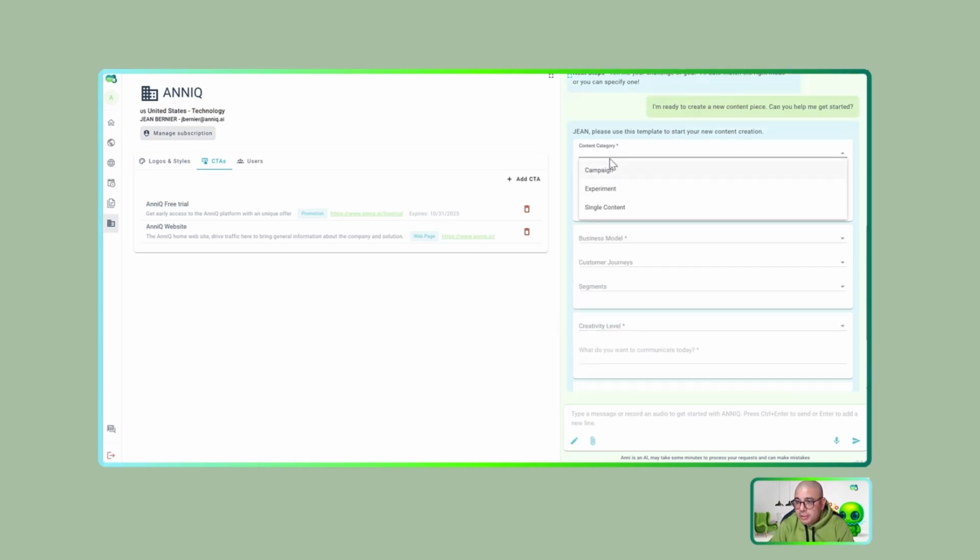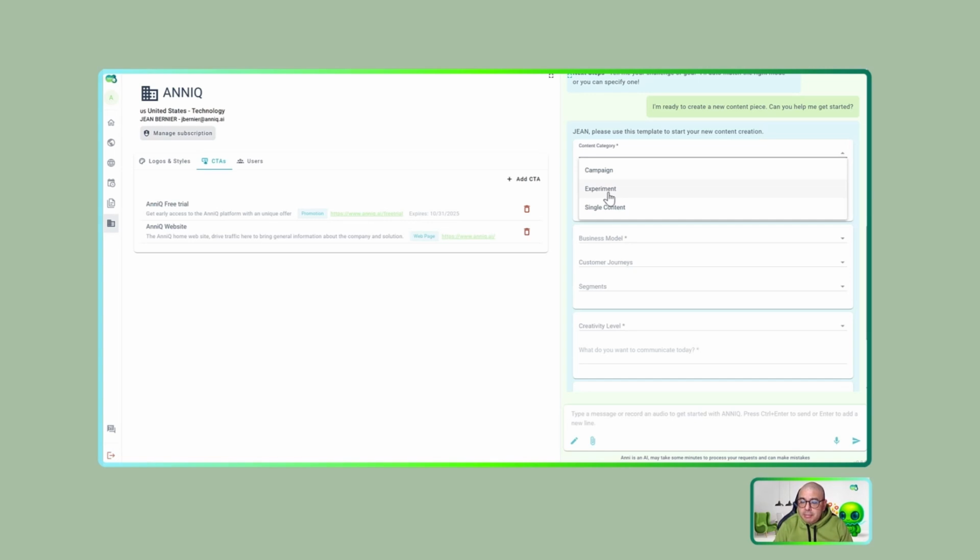First, I need to click here and decide which content category I want to use. And we have 3 levels here. I will start from the bottom. Single content. This means that it is only a specific date and is one content or one post for each social channel that you decide to publish. It is only one. Then you have the experiment. Experiment is a maximum of 5 posts per social channel that you involve in this strategy.